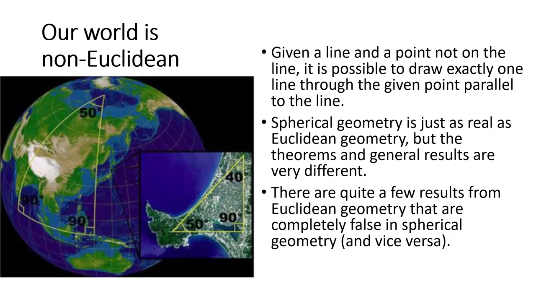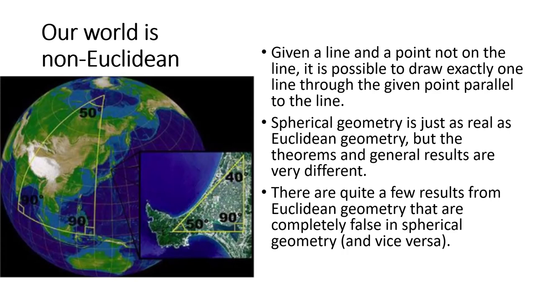Spherical geometry is just as real as Euclidean geometry, but the theorems and general results are very different. The same is true for hyperbolic or any of the other geometries. There are quite a few results from Euclidean geometry that are completely false in spherical geometry, and vice versa. So we need to be careful.